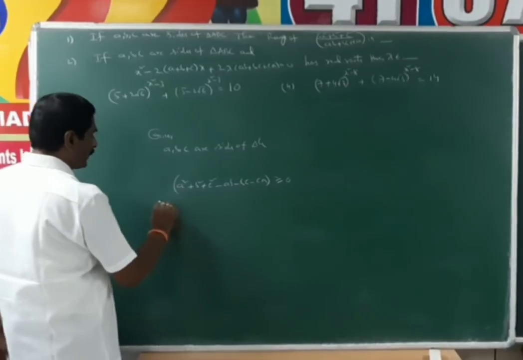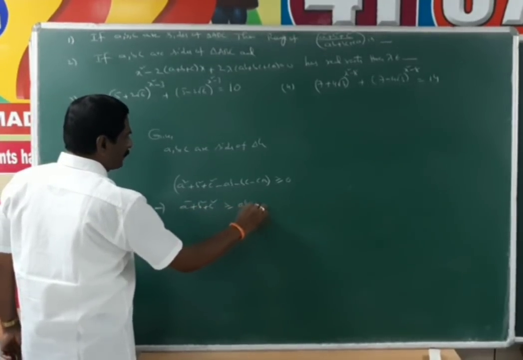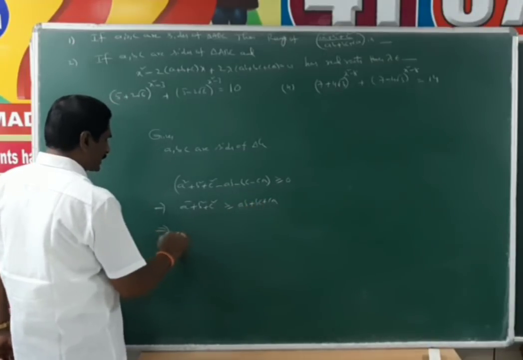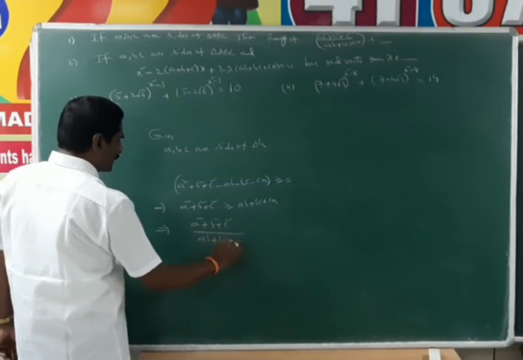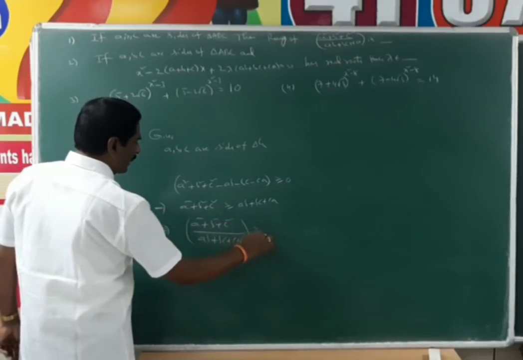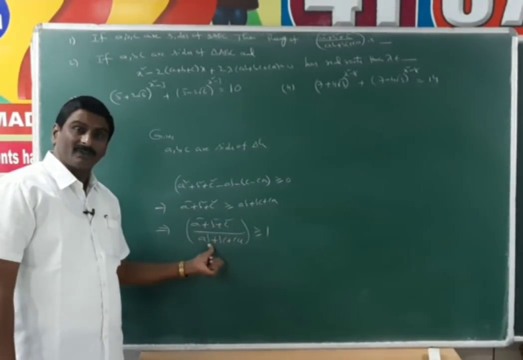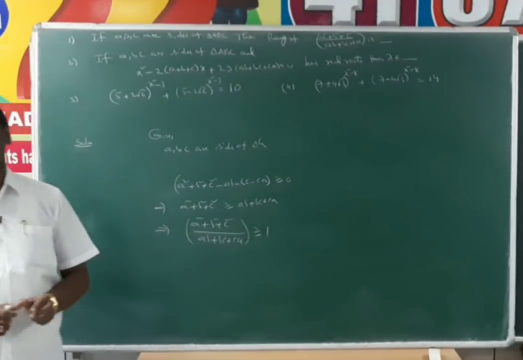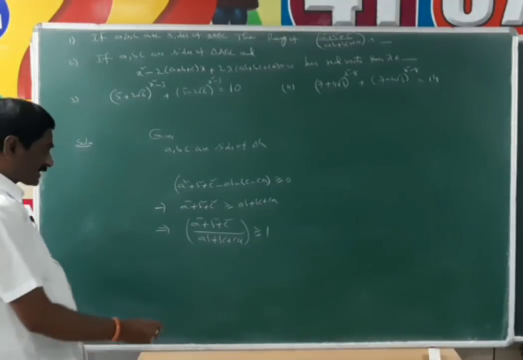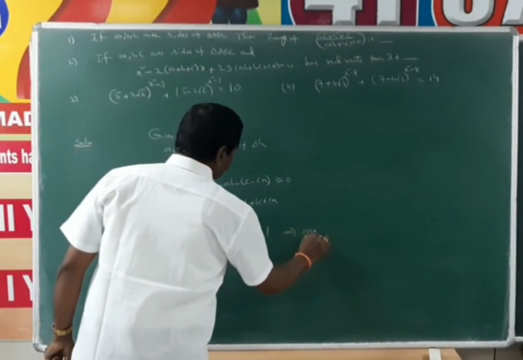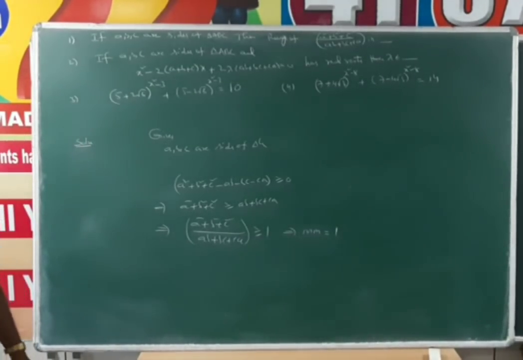That means a square plus b square plus c square is greater than or equal to ab plus bc plus ca. That implies (a square plus b square plus c square) by (ab plus bc plus ca) is always greater than or equal to 1. The minimum value of this expression is 1. Now we find the maximum value.